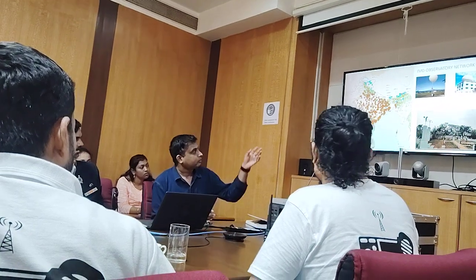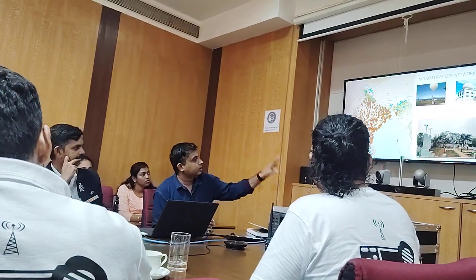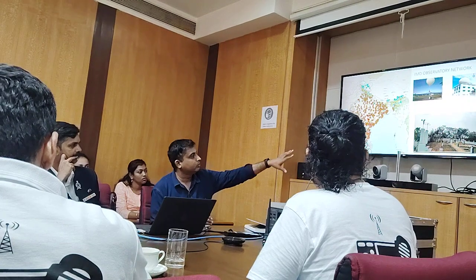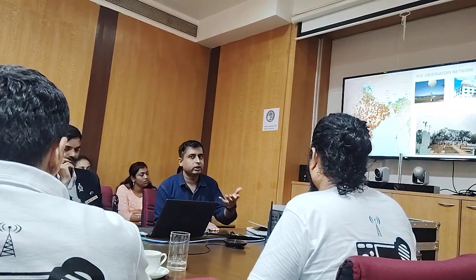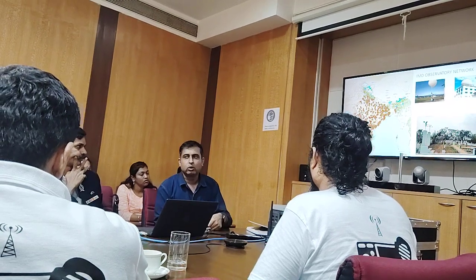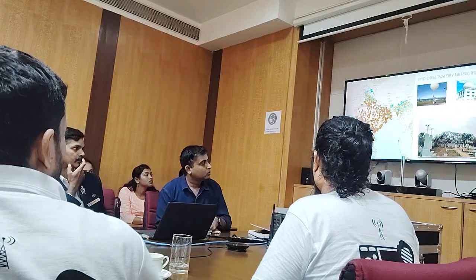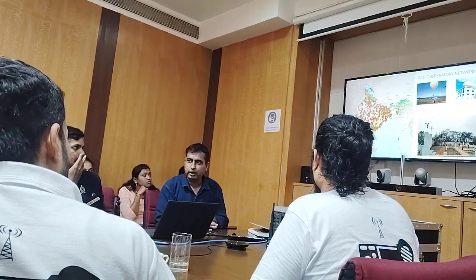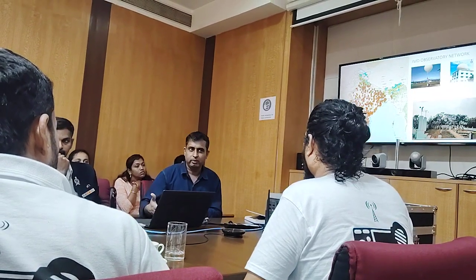So these are the radar buildings. This is the surface observatory picture, where observations are taken every 3 hours. Then accordingly we update the weather: what is the temperature, what rainfall occurred in 3 hours in mm, what is the wind speed. This information is useful for agriculture, aviation, along with disaster management. Every industry has its own different demand and role.